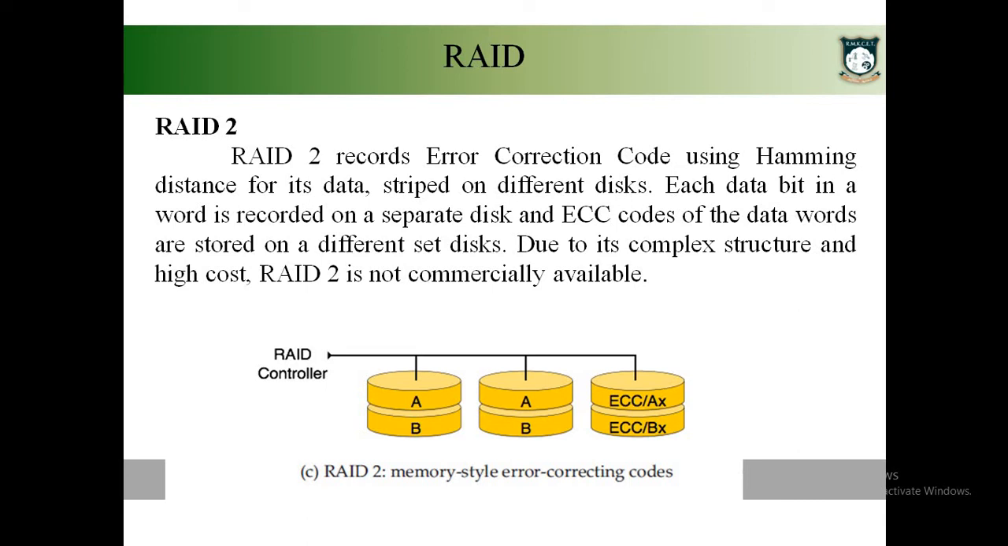And for your data, you will be storing additional information or redundant information, that is the error correcting code for that. Now the purpose of this error correcting code is, if any one disk fails, you can recover the data whatever you have stored in that disk by using the data you have in the other disks, and also using your error correcting code, right? Okay, so that's about your RAID level 2. This RAID level 2 is not being used widely because of its complex structure.